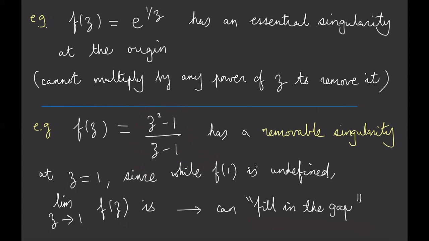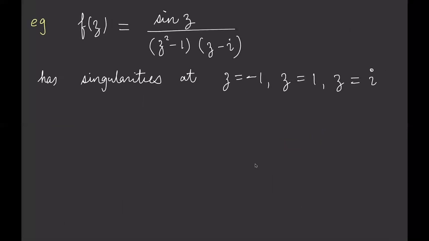Such a situation is called a removable singularity. It looks as if there's a singularity, but if you take the limit approaching that point, there's actually no problem. So that's another class of singularity. But we are most concerned about kth order singularities in this section.